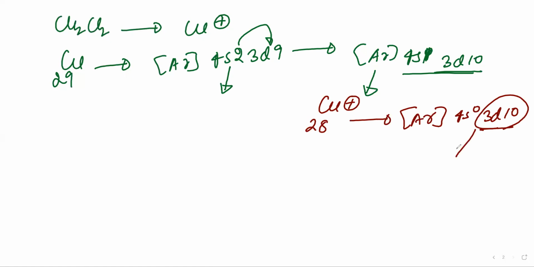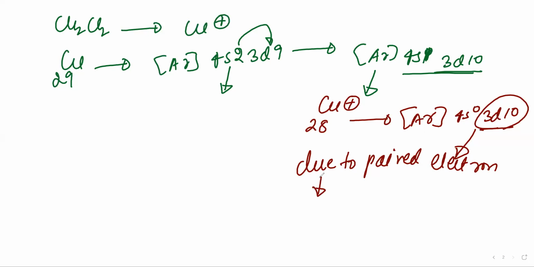Due to paired electrons, there is no visible light absorption. Please write it down.